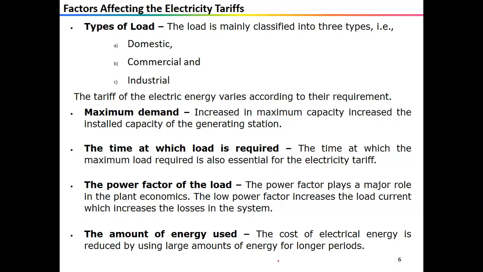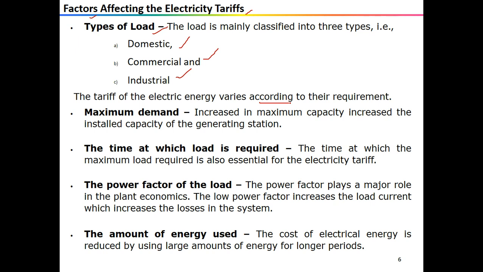Now let us take a look at the factors on which this tariff depends. This tariff depends on a number of parameters, and these are the factors we have to take into account to decide the electricity tariff. The first one is the type of load, and the load is mainly classified into three types. Maybe it is a domestic load, a commercial load, or an industrial load. The industrial consumer uses more energy for a longer time than the domestic consumer, and hence the tariff for an industrial consumer is more than for a domestic consumer. And the tariff of electric energy varies according to their requirement.